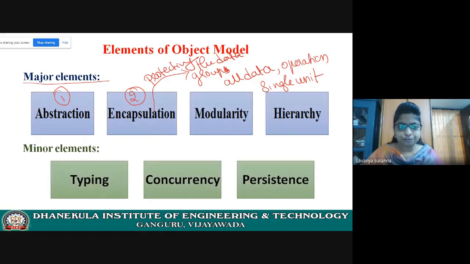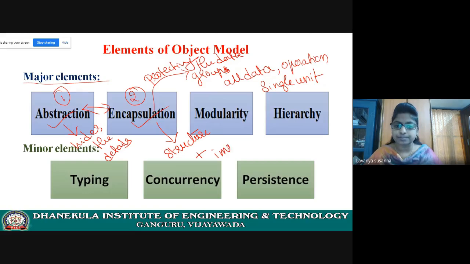See the difference between abstraction and encapsulation. Abstraction hides the details, right? Encapsulation also hides the details, but both are not the same. Encapsulation hides structure plus implementation details.